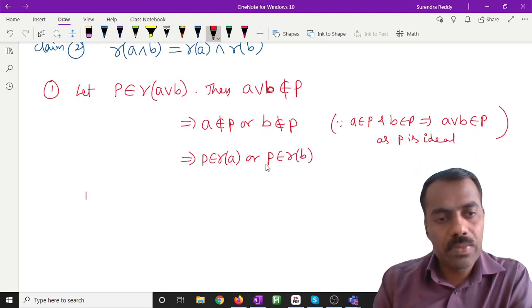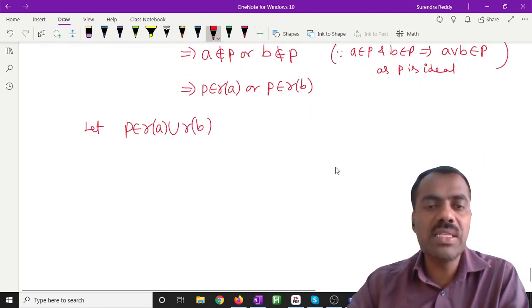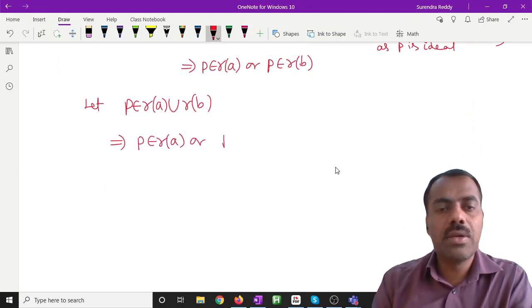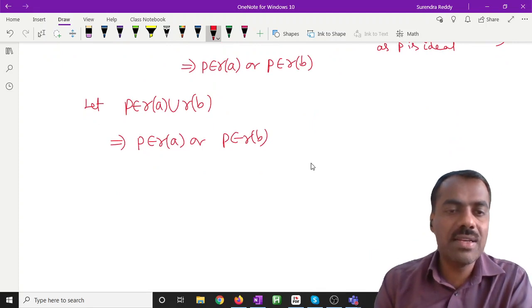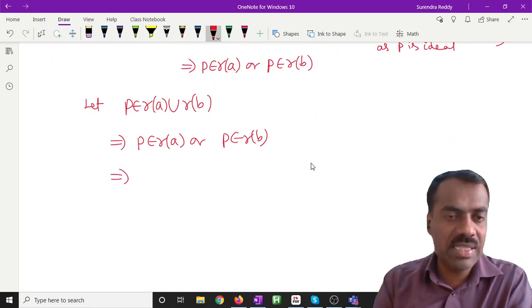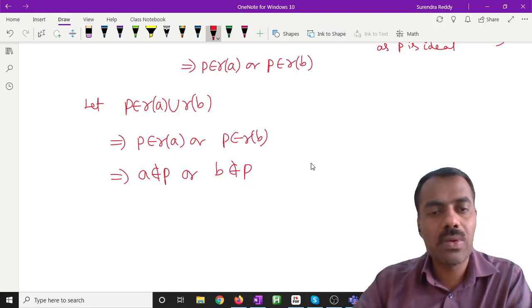The other way, let P belong to R of A union R of B. That means what do we get here? This implies either P is in R of A or P is in R of B. Actually, you can write this as both implications. That's fine. P is in R of A or P is in R of B means A is not in P or B is not in P. Okay.